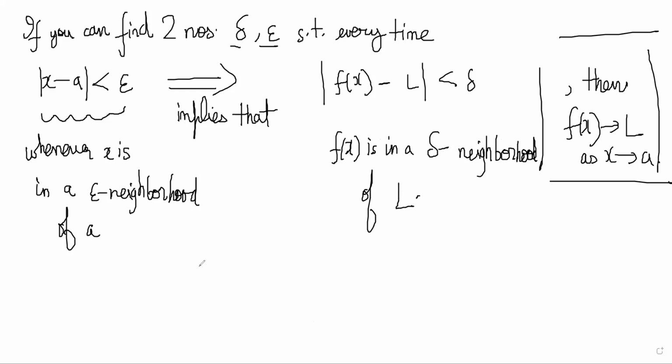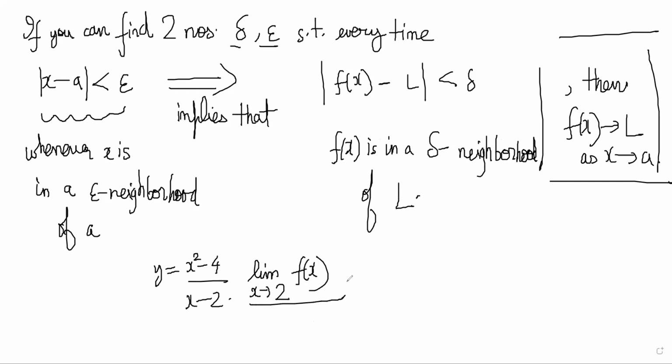Suppose your question was y = (x² - 4)/(x - 2), and the limit as x tends to 2 of f(x). Now everyone knows that you should cancel x - 2 and the answer will be 4, right? Yes, sir. Cancel x - 2, it becomes x + 2, and you put limit x tends to 2, it should be 4, right? Yes, sir. But suppose somebody doesn't believe you.